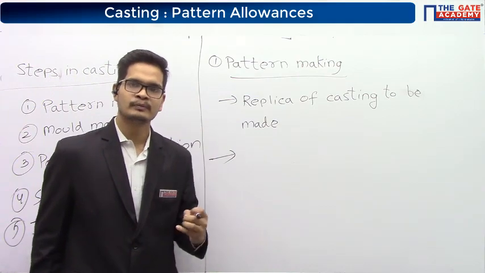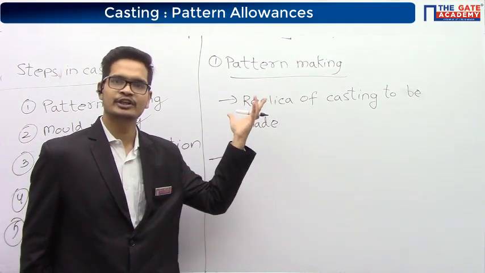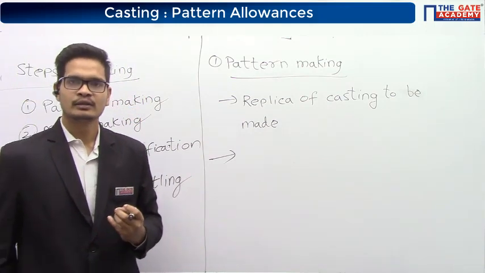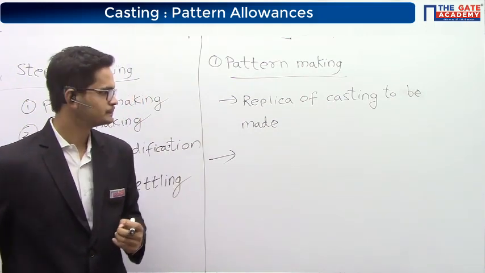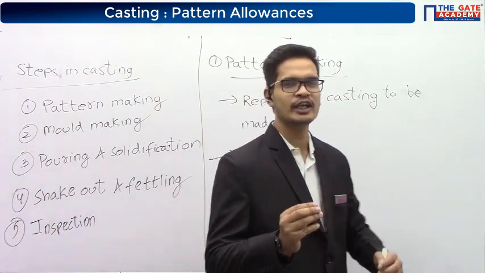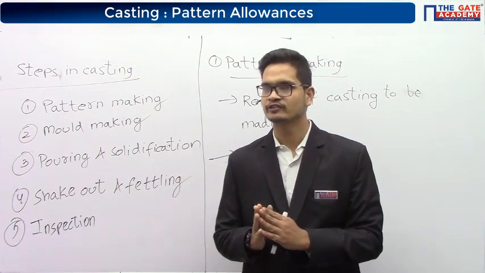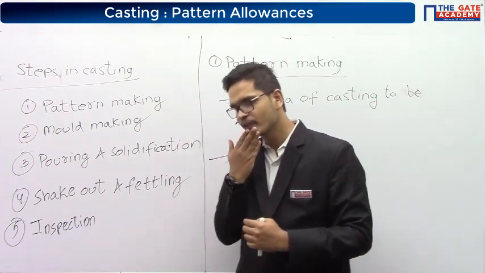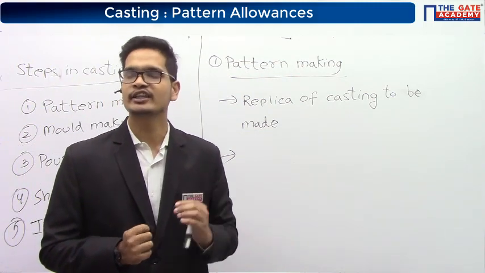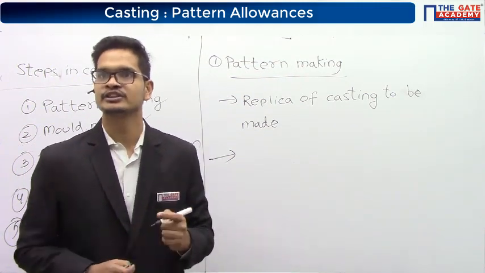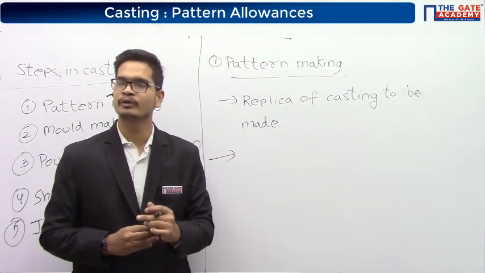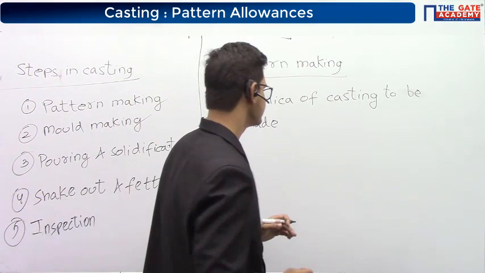But here we are saying the term replica. What do you understand by the term replica? Okay, guys, it won't be exact copy. It will have slight deviations. Replica means exact copy, but this is the copy which is having slight deviations. Why these deviations are there? Similar shape but different size. Very good, Dinesh. We'll have similar shape but different size. Why?